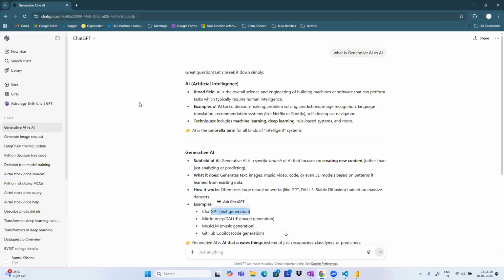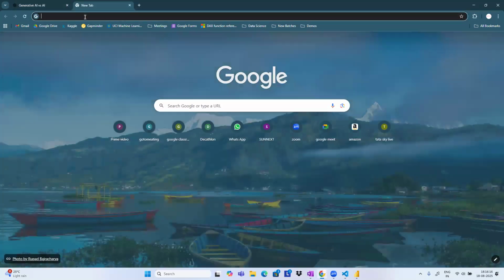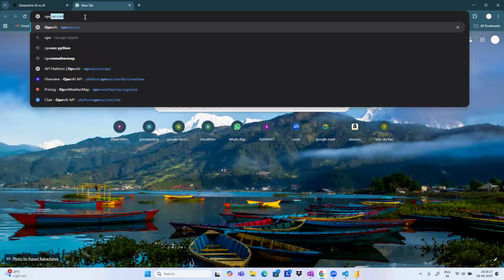I'm just specifying that particular model. Later I'll show you all these kinds of models. We'll see it in our later classes. If you want, I'll just show you the models.